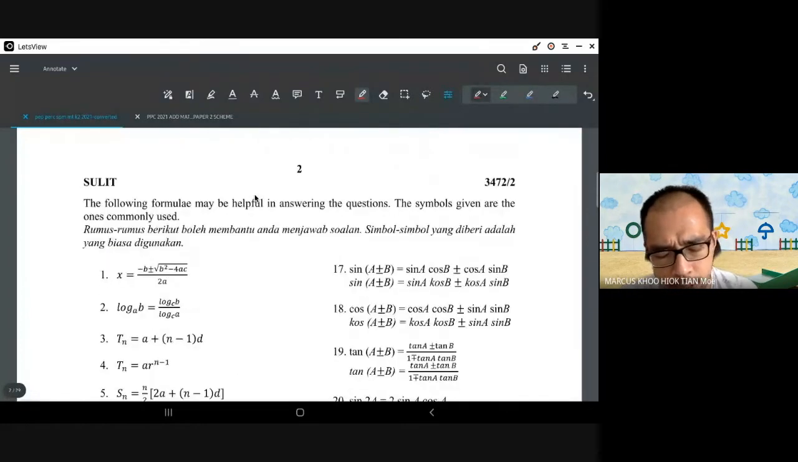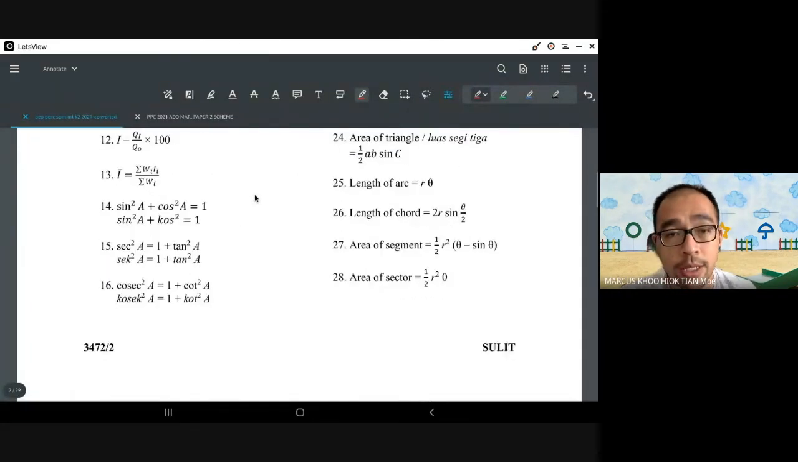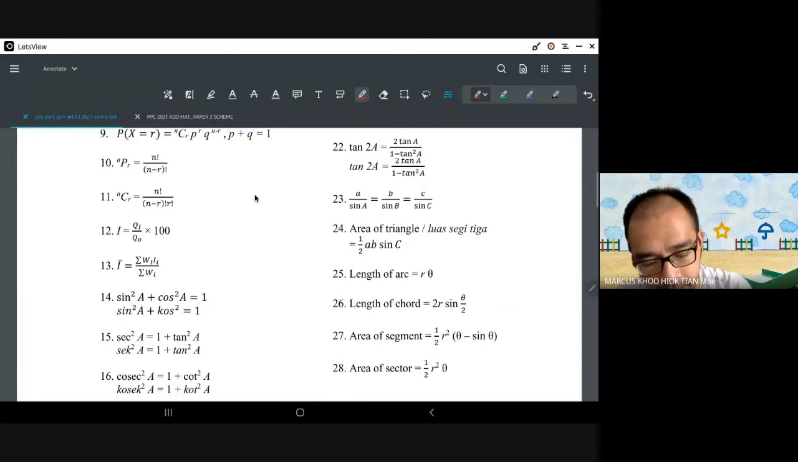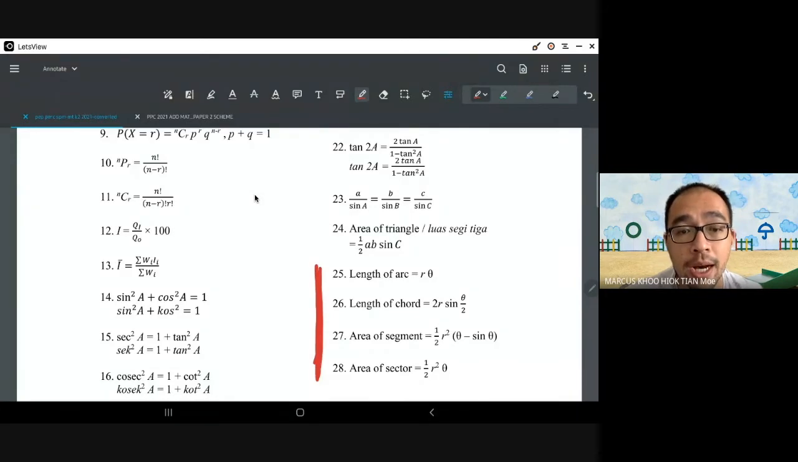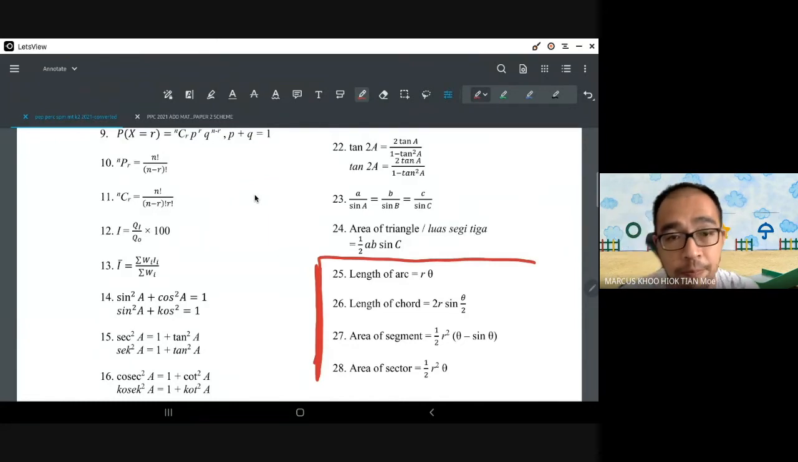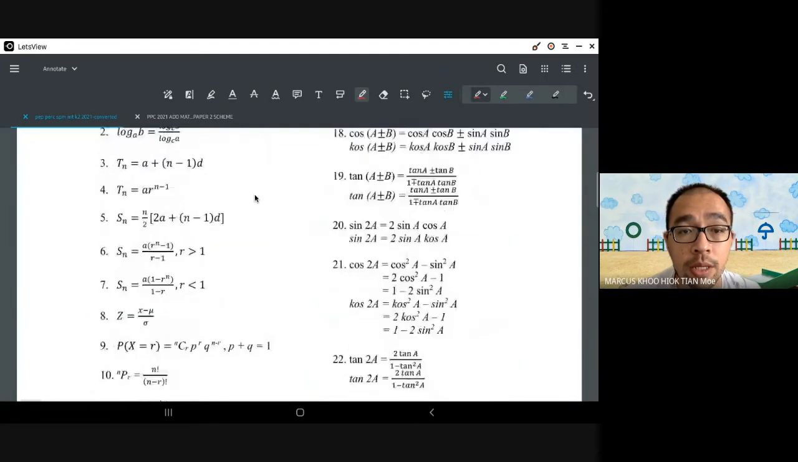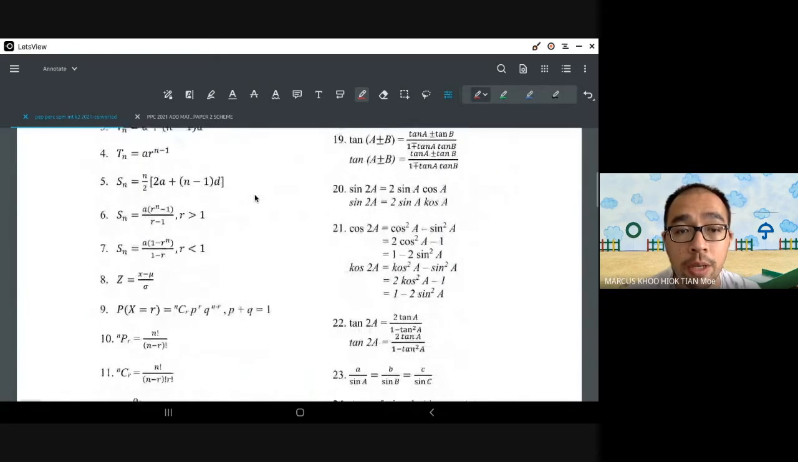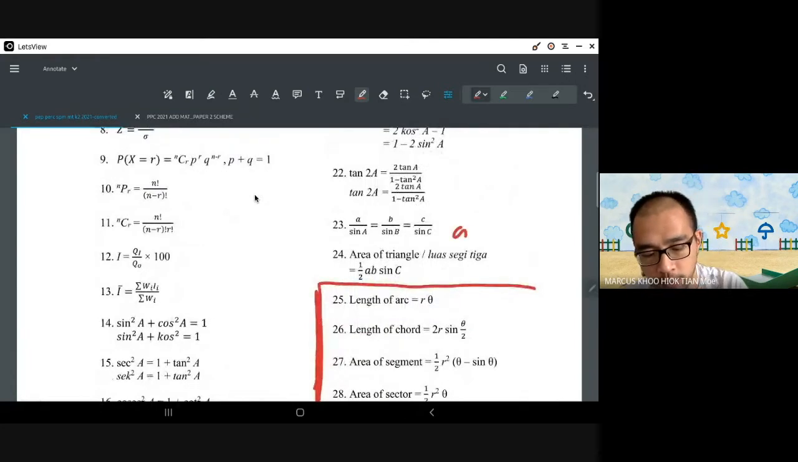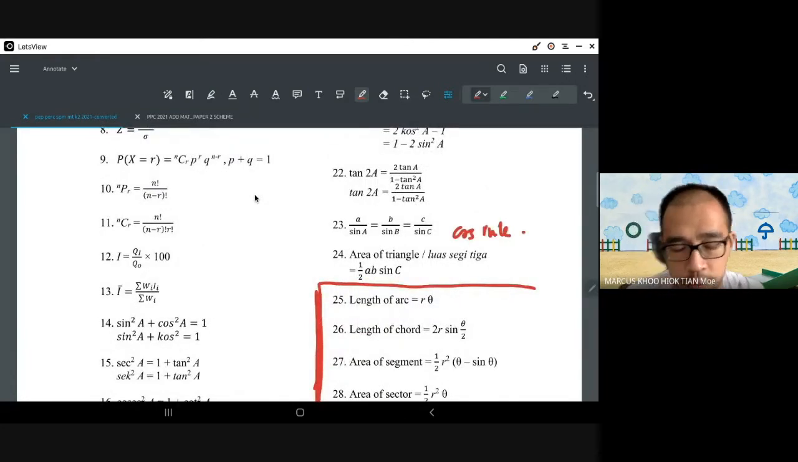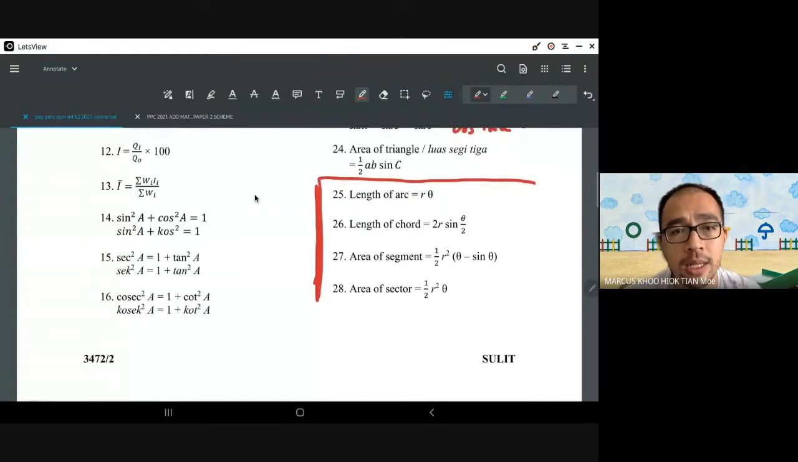The list of formulae is still the same; the same 28 formulae are given. But if I'm not mistaken, these 4 are not normally given, but we gave them to you to help you. Actually I think it's just 24 formulae normally. Oh, no, there's a missing formula here. Hold on. There should be the cosine rule formula, making 25 formulae. But since there are so many questions about circles, we wanted to give this one to help you a little bit.